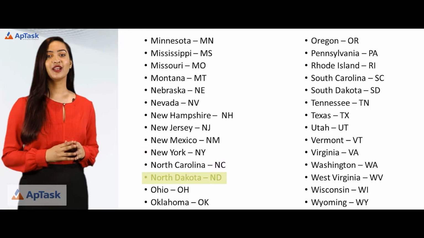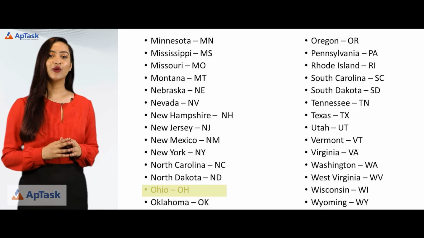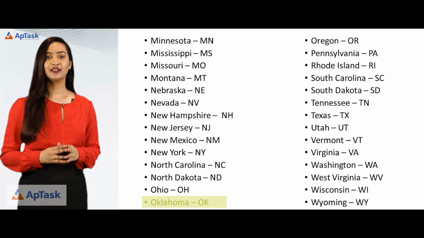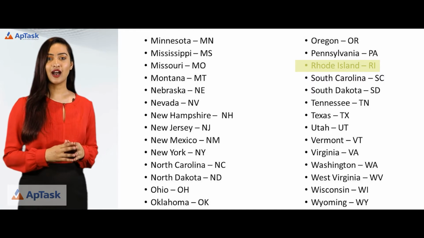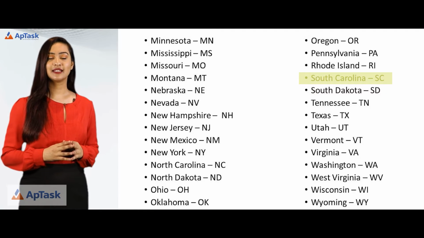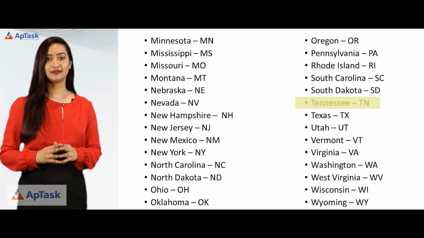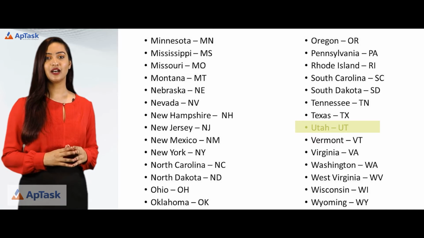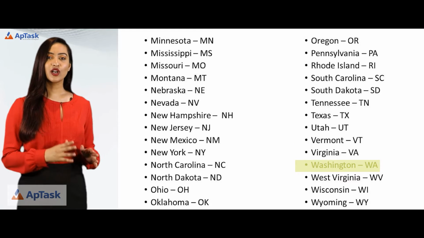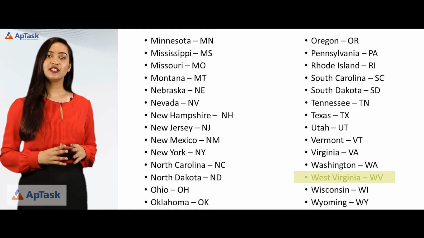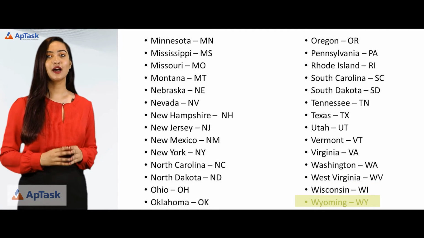New York, NY, North Carolina, NC, North Dakota, ND, Ohio, OH, Oklahoma, OK, Oregon, OR, Pennsylvania, PA, Rhode Island, RI, South Carolina, SC, South Dakota, SD, Tennessee, TN, Texas, TX, Utah, UT, Vermont, VT, Virginia, VA, Washington, WA, West Virginia, WV, Wisconsin, WI, Wyoming, WY.